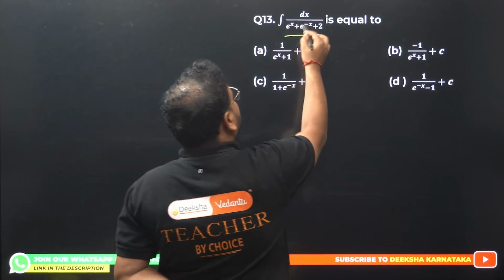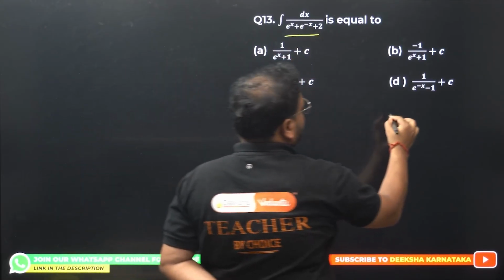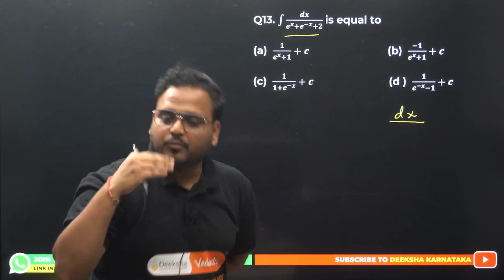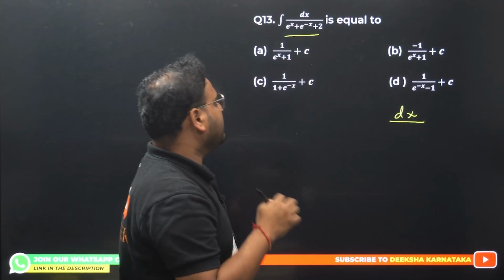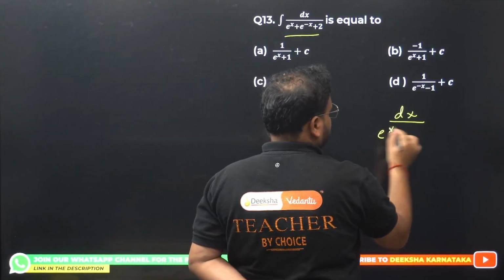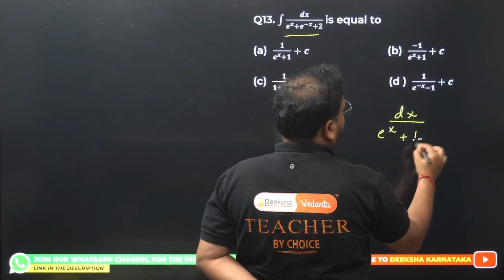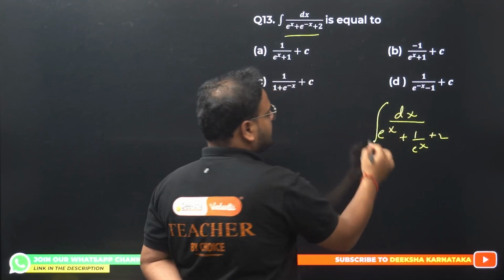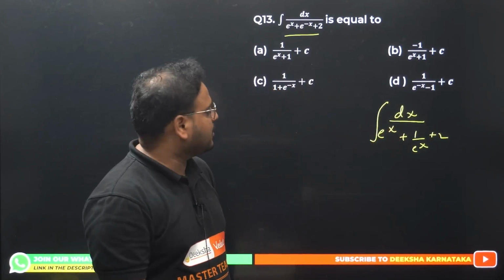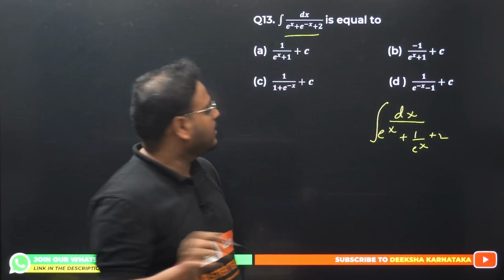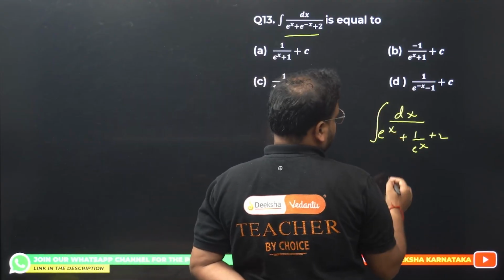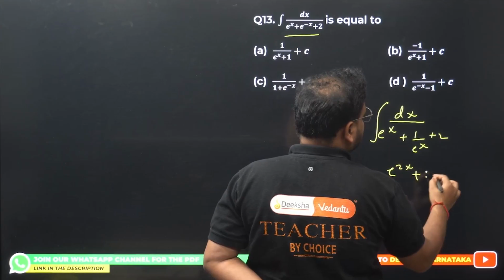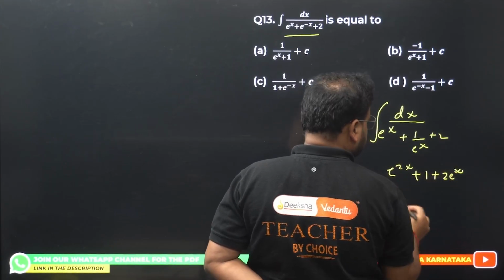So we can see here we have e power minus x. Let's do one thing first. Before moving with the substitution, we'll simplify this part. e power x, 1 upon e power x plus 2. We'll not do the substitution right now. We're going to do some more steps. We're going to get over here e power 2x plus 1 plus 2 e power x.